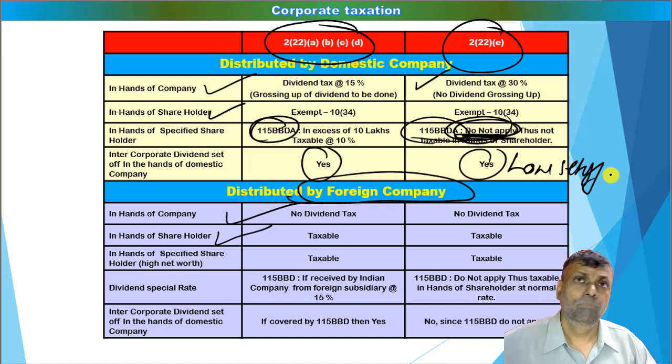Now friends, if you want, you can pause your video here for some time and refer to those few questions on the dividend tax, those dividend tax liability, how it is calculated, how intercorporate dividend set off is done. These are very hardcore important areas from the examination point of view. So how this intercorporate dividend set off is done, how the dividend tax liability is calculated, how 115BBD provisions are integrated together with the calculation of these particular things in the hands of the individual shareholders.